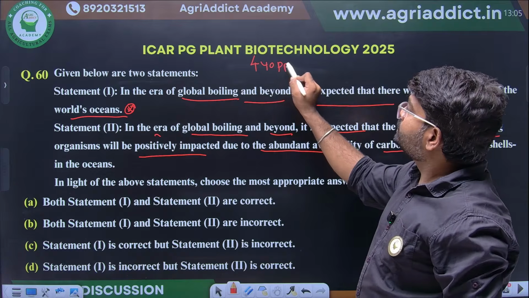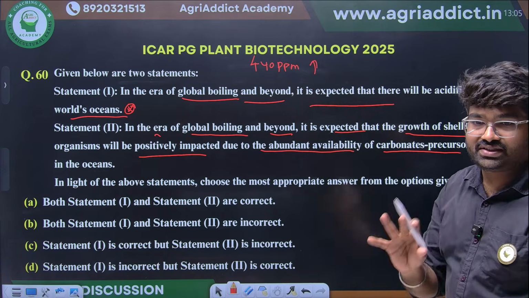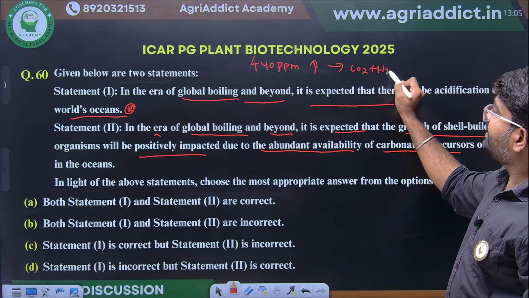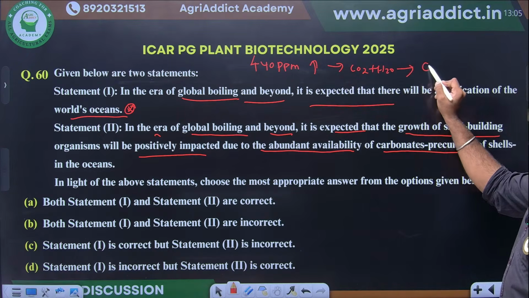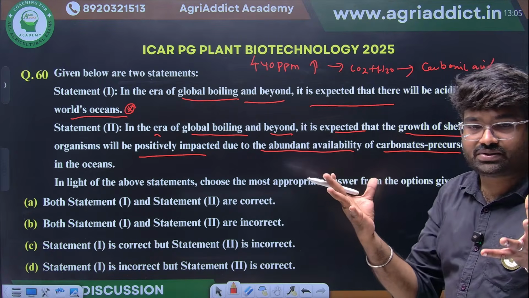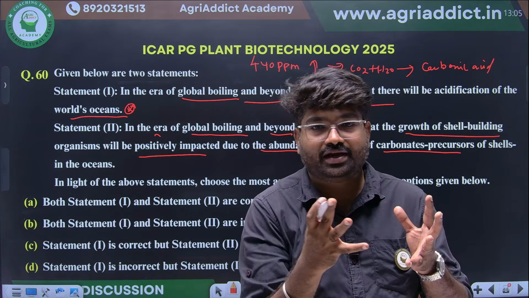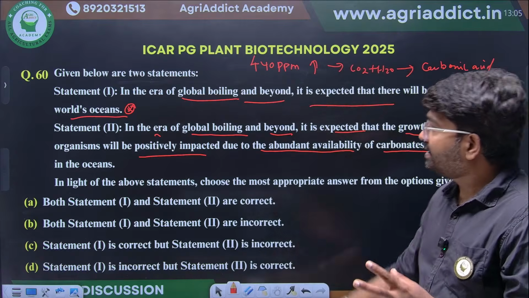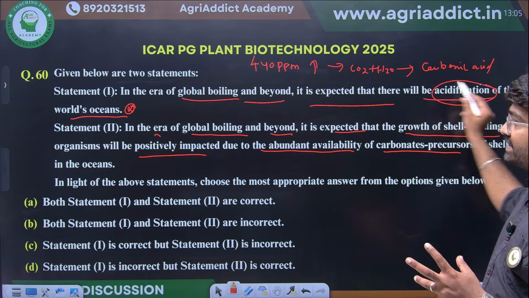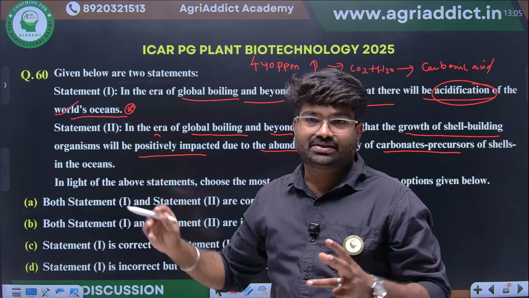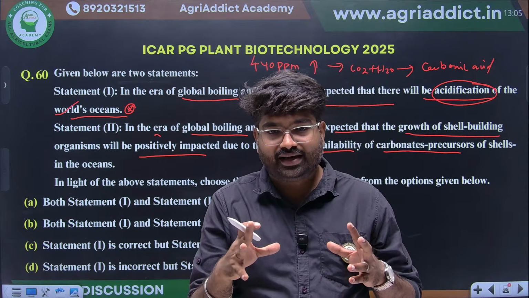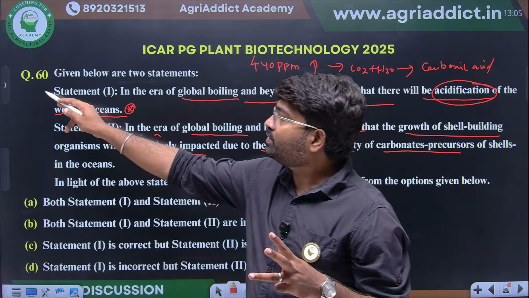So if the concentration of CO2 is increased, this can react with water in the ocean that may lead to formation of carbonic acid. This is clear that ocean can absorb the carbon dioxide that will lead to the formation of carbonic acid. So this is true. Expected that there will be acidification of the world's ocean because of the CO2 absorption. So statement 1 is correct.